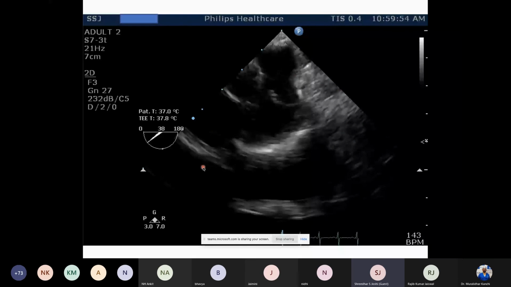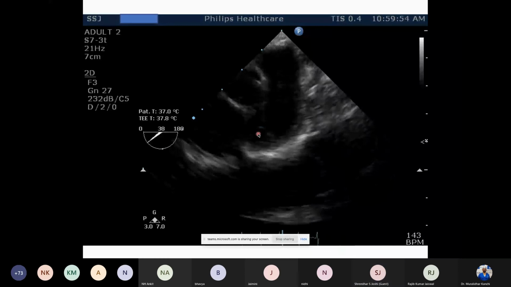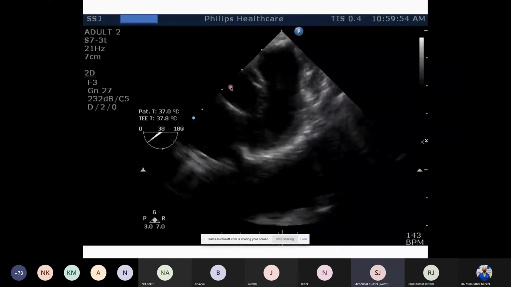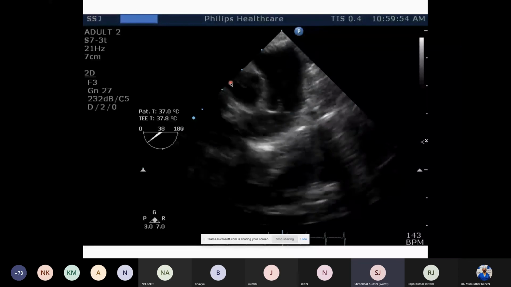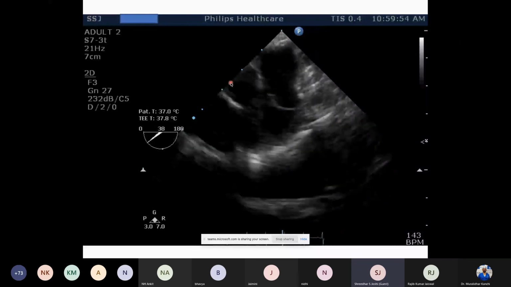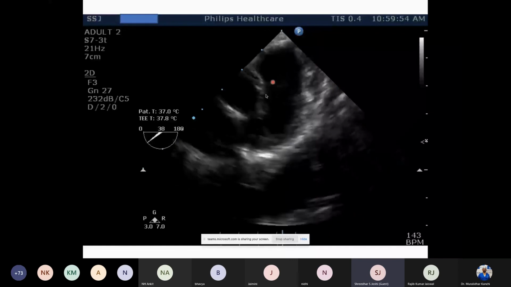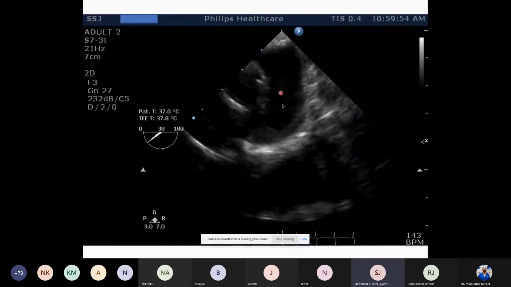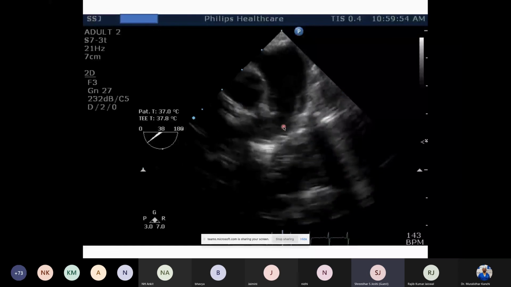Another way of looking at it is our ascending aorta short axis view. A basic dictum, unless mentioned otherwise, in transesophageal echo or transthoracic echo, in normally related great vessels, you will not see both of them in one particular view. For example, if the aorta is in short axis, the pulmonary artery always is in long axis, or the other way around. If the pulmonary artery is in short axis, the aorta is always in long axis. So this is the normal definition.